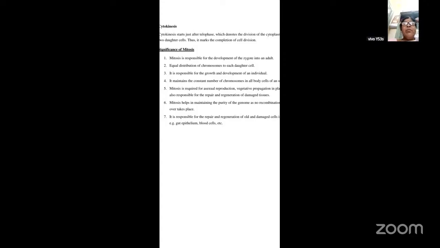Next, the equal distribution of the chromosomes will be inherited, or passed on, to each daughter cell. Suppose two daughter cells are formed, that means equal distribution of the chromosomes will take place. Then it is responsible for the growth and development of an individual. So it is very essential, as I told you, because it will lead to the development of the zygote.